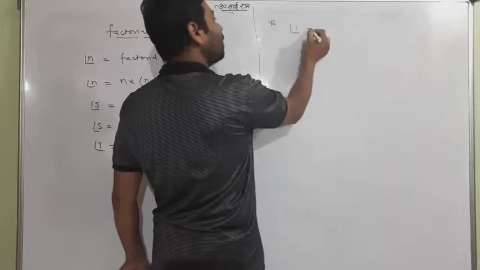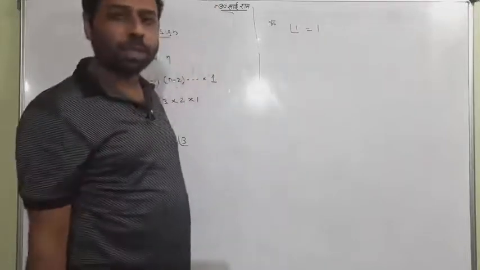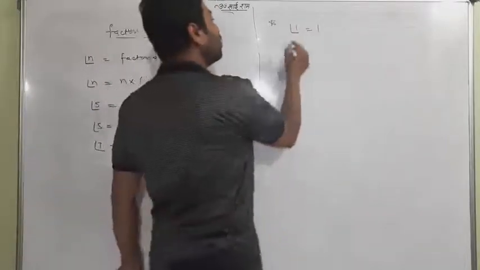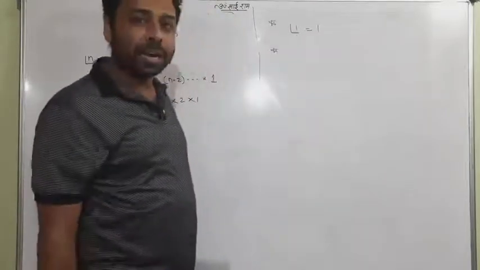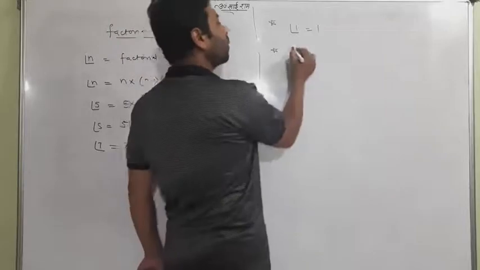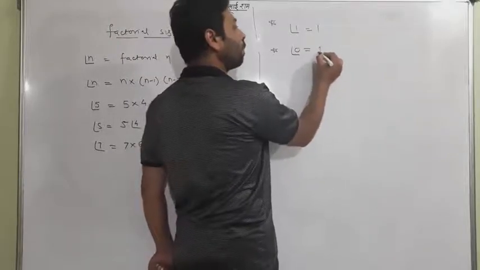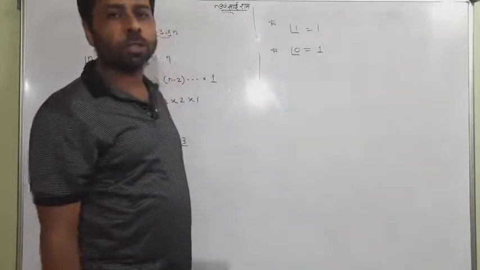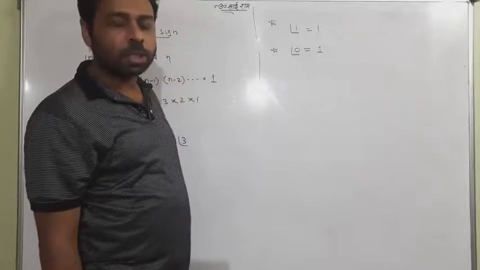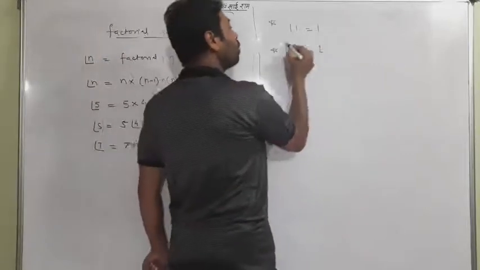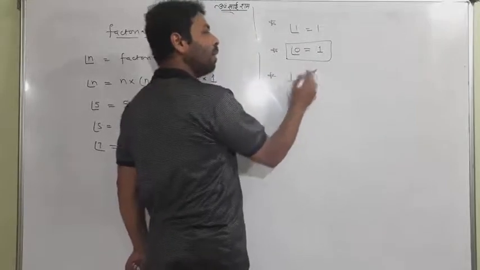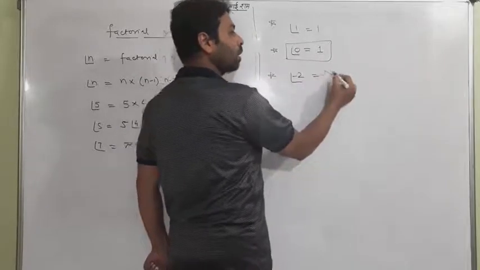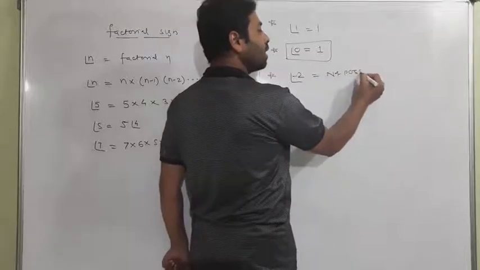Factorial 1 is definitely 1, because if you open 1, it is 1 there. One more thing which I want to state directly without proof: factorial 0 is itself 1. Factorial 0 is itself 1. So remember, this is very important. This is to remember only. Learn by heart that the factorial of a negative number is not possible. You can say it is infinite.